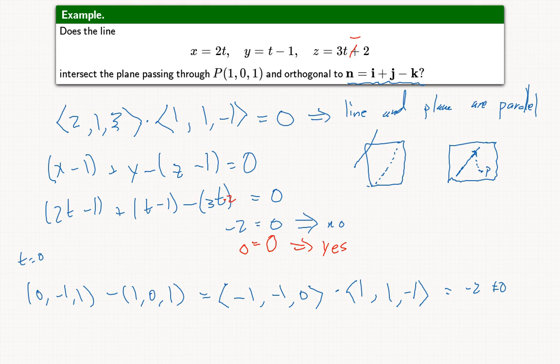In the other way of thinking about it, this would become -1, then this would be -2, and so then we would get 0, indicating that, yes, this vector between the point on the line and the point P is inside the plane. Therefore, the whole line must be inside the plane.